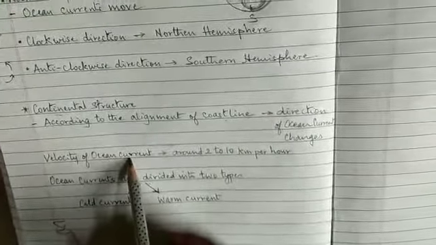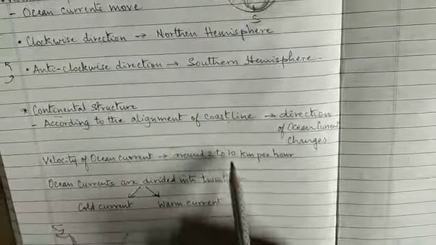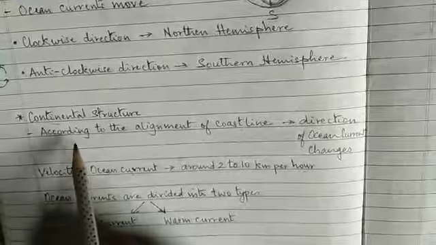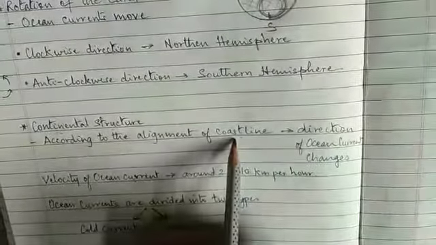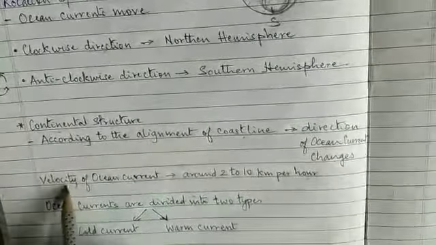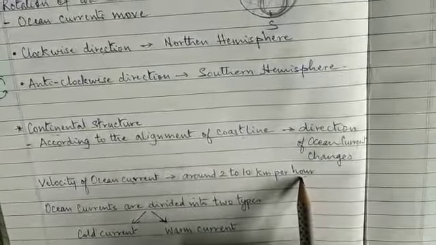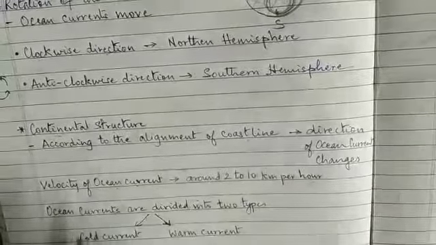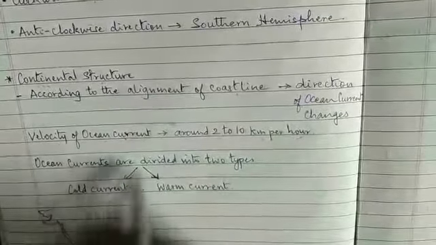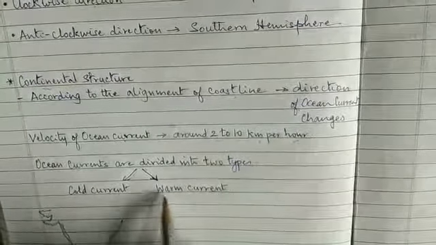The velocity of the ocean current, that is the speed, is around 2 to 10 kilometers per hour. I repeat, according to the alignment of the coast, the direction of the ocean current keeps on changing, and its speed is around 2 to 10 kilometers per hour. Now these ocean currents are divided into two types. One is called cold currents and the other is called warm currents.